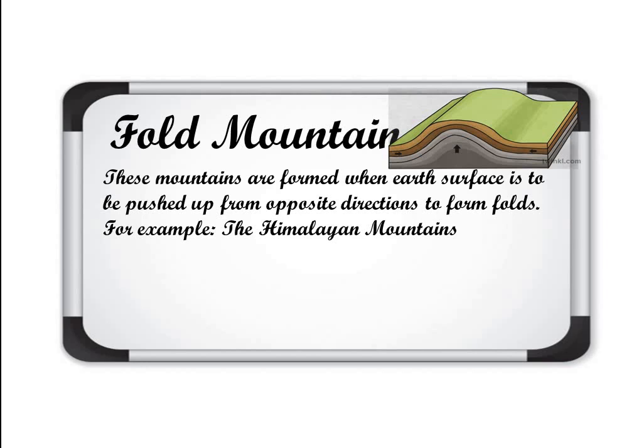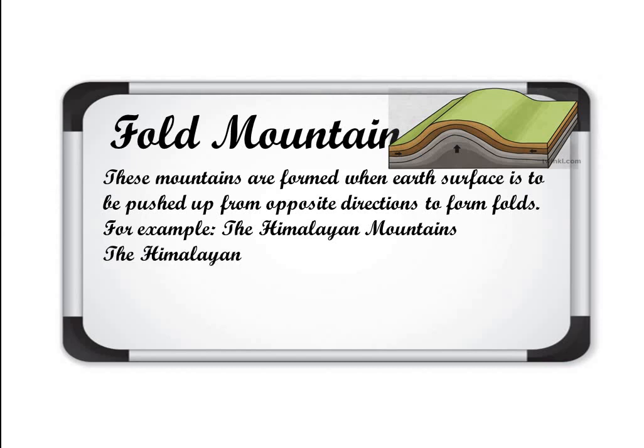Take a page or a sheet and push the opposite directions of the sheet. You will see the fold in the sheet. So in this way fold mountains are formed, and the examples of fold mountains are the Himalayan mountains and the Alps mountains.